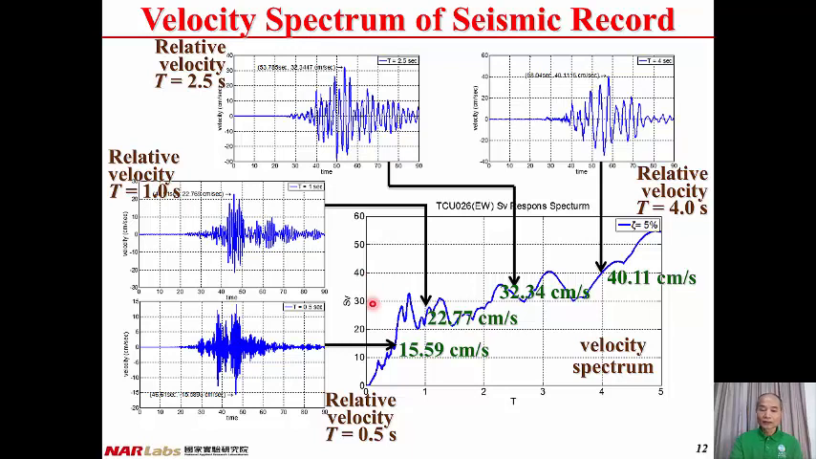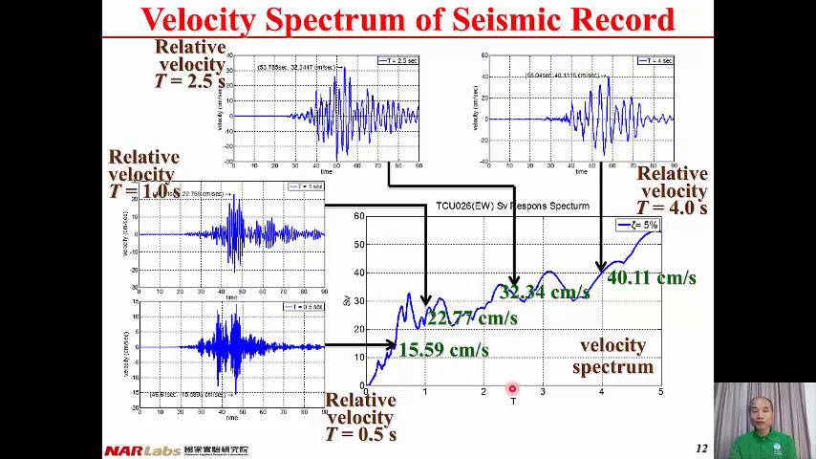Similarly, for velocity, when T equals 0.5 seconds, we can conduct the seismic analysis, and from the relative velocity of the structure, we can find the peak relative velocity to be 15.59 centimeters per second. And when T equals 1 second, conduct the seismic analysis, find out the time history for the relative velocity of the structure, and pick up the peak value, and it is found to be 22.77 centimeters per second.